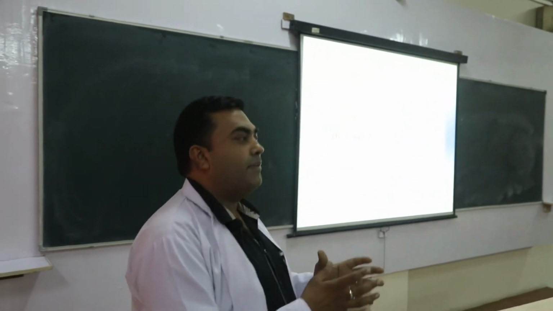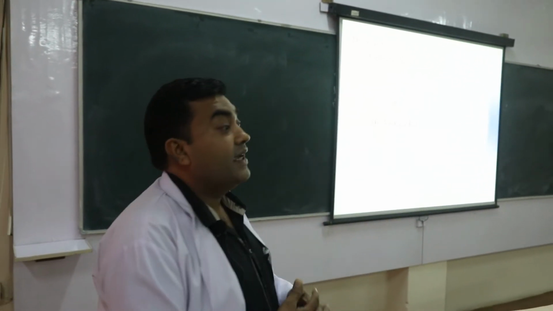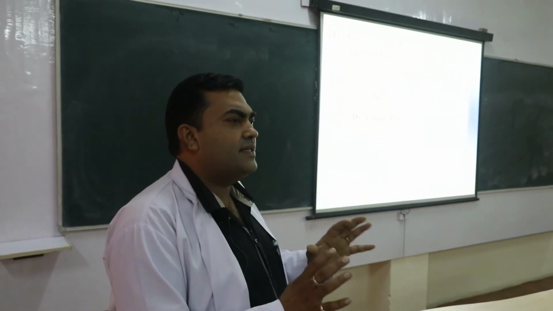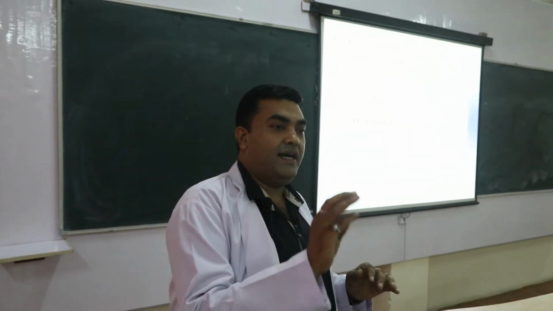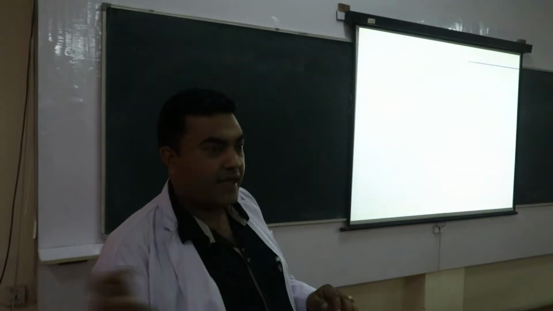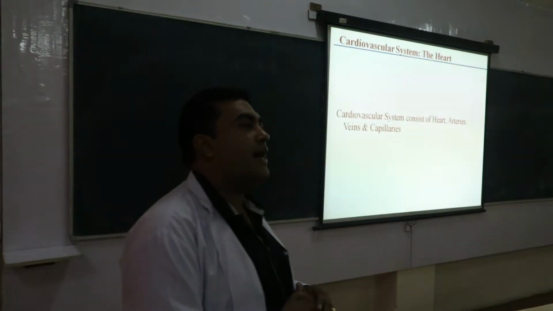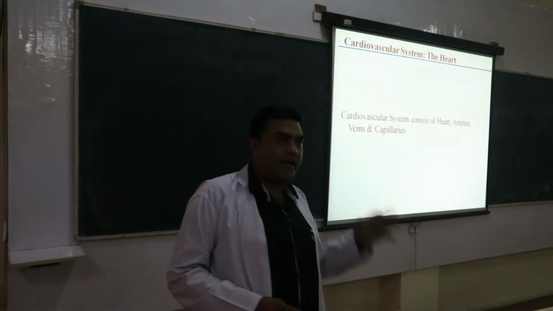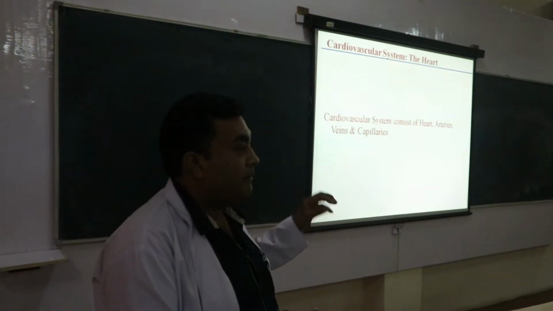This is the general anatomy, not a detailed anatomy. In detail, we would go for the right atrium of the heart, what the anatomy of the right atrium is. So the cardiovascular system consists of heart, arteries, veins and capillaries. I am not going to go into detail about the arteries, veins and capillaries. I am going to teach about the heart only.